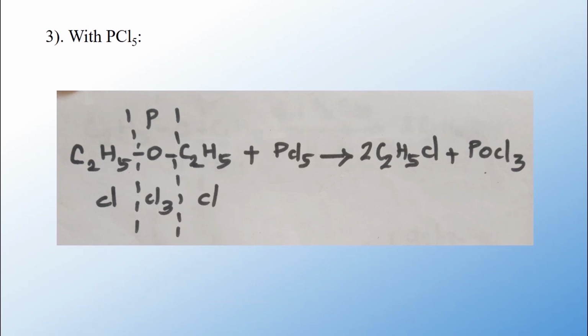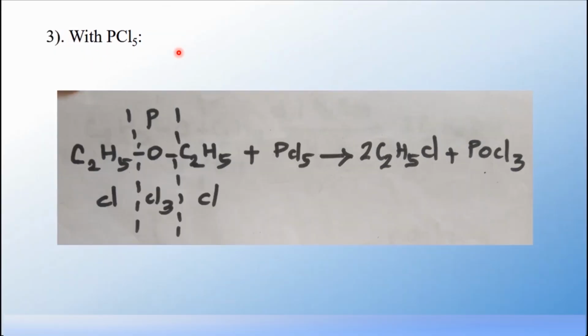Then how does diethyl ether react with PCl5? What is PCl5? Very good. That is nothing but phosphorus pentachloride. In organic reactions, wherever you come across a compound treated with PCl5, it can be split and written as Cl, PCl3, Cl. So in the case of diethyl ether, when it is treated with PCl5, one of the Cl is attached to C2H5, another Cl is attached to C2H5, and PCl3 is added with oxygen. You will get two molecules of ethyl chloride plus POCl3.